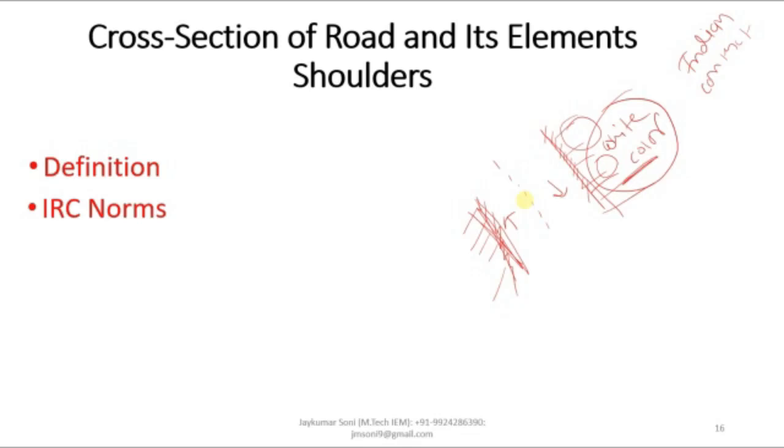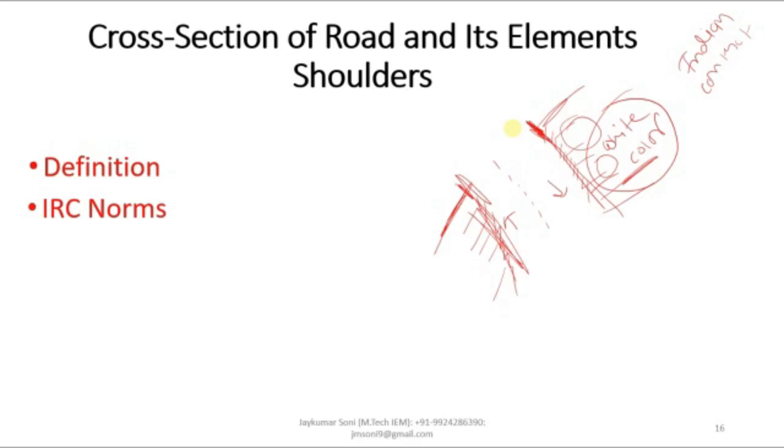The shoulders are provided along the road edge. This is called the road edge, like this is road edge 1, road edge 2. So they are provided on this side and the boundary is denoted with a white line. Shoulders are provided along the road edge to serve as the emergency lane for vehicles.